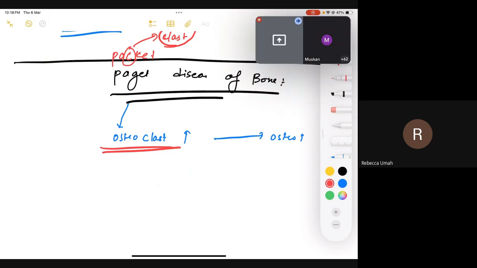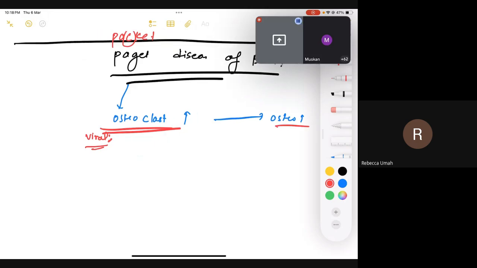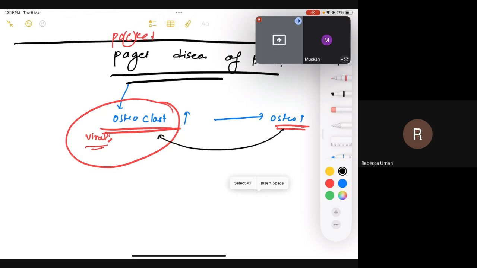Why do we have the increase? We do not know the specific cause, but the etiology can be viral. So a virus infection basically increases the osteoclastic activity. And osteoblasts are just going to sit and watch. Normally, if we want to increase osteoclastic activity, the osteoblast does that via RANKL, remember?